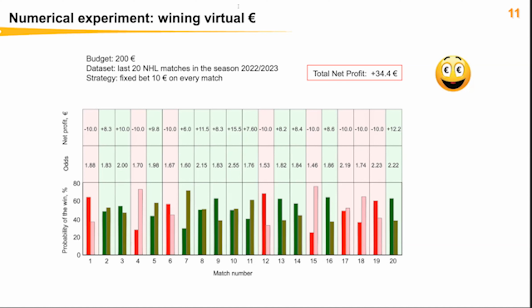And we can calculate the change of my money, and finally, after the end of these 20 matches, the total profit was positive. This is 34 euros, and I'm happy with that.